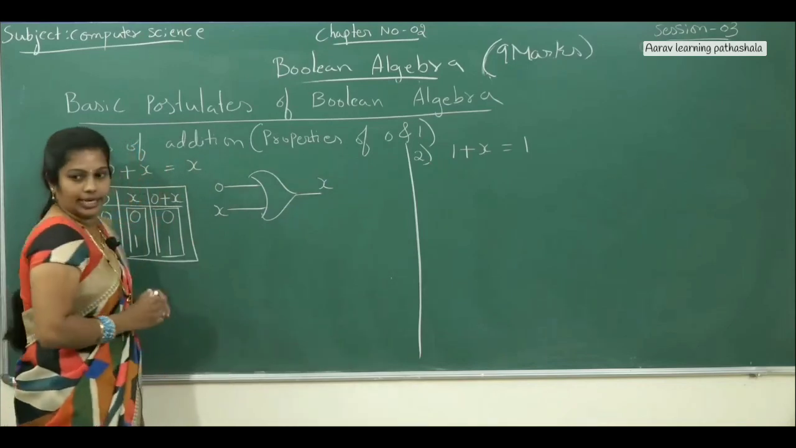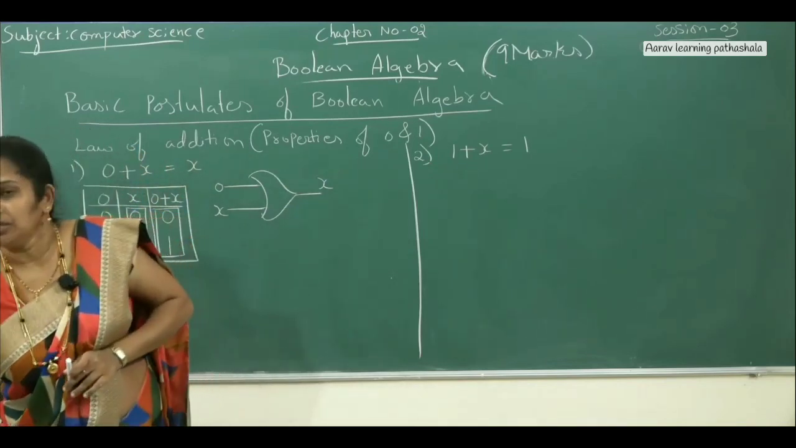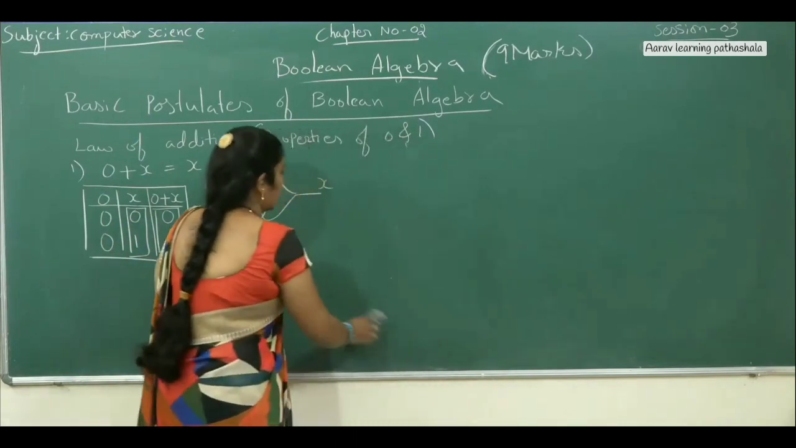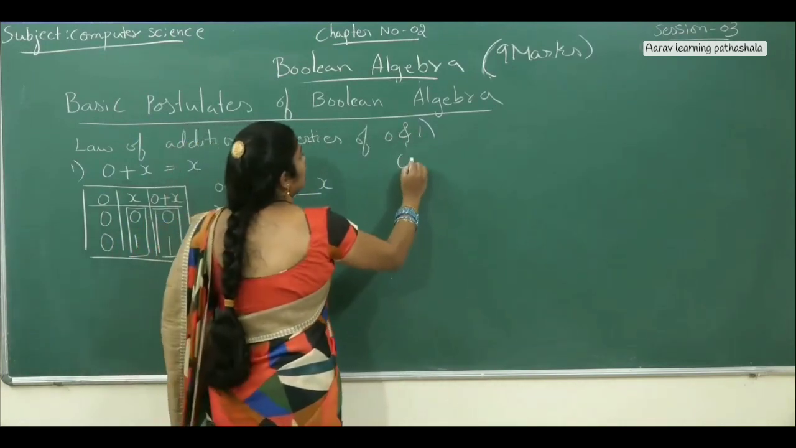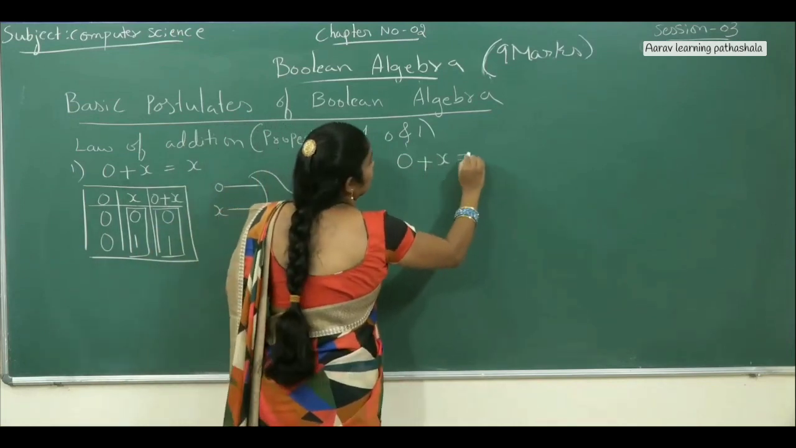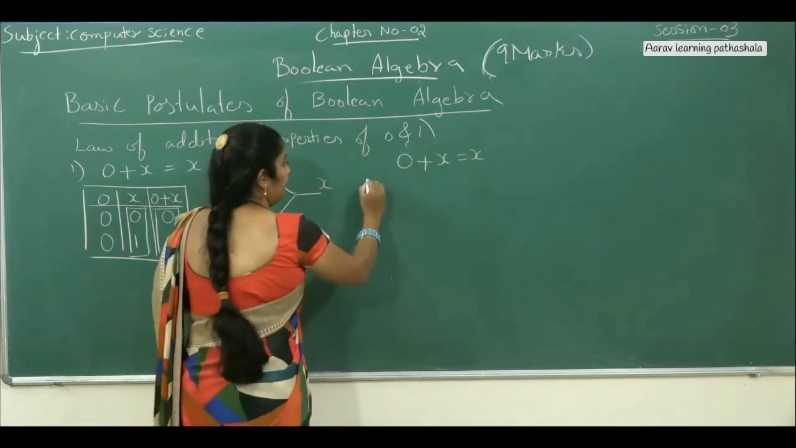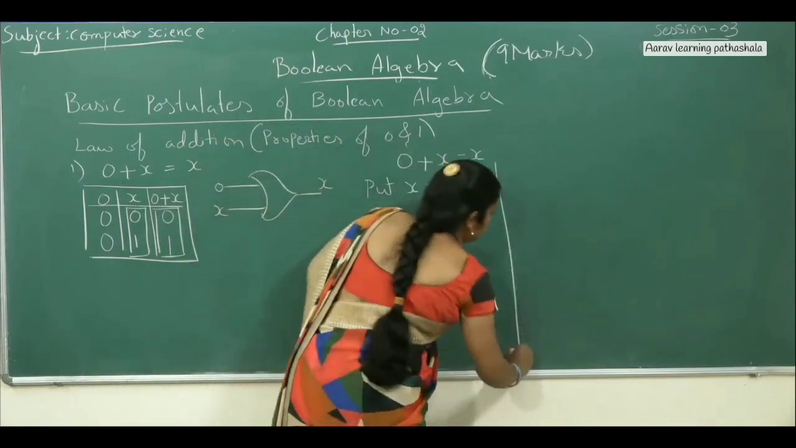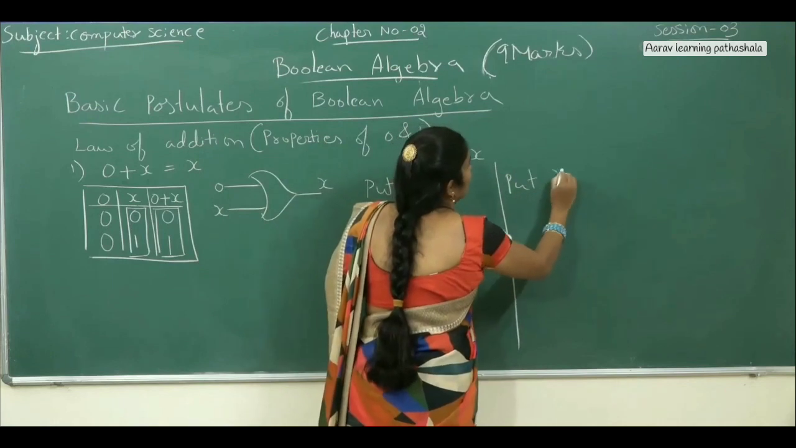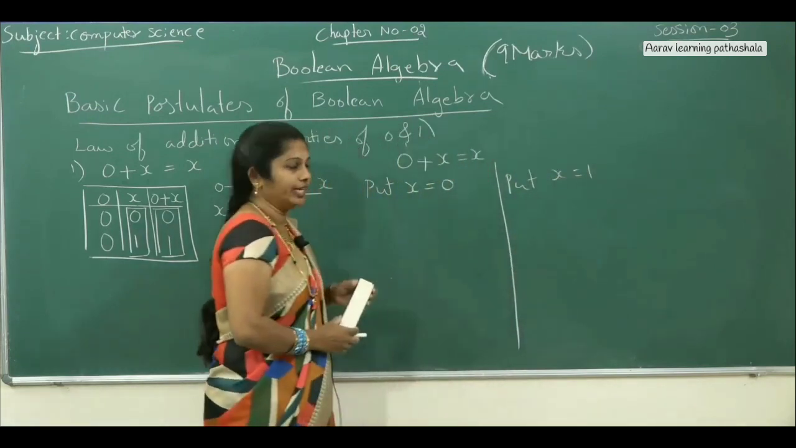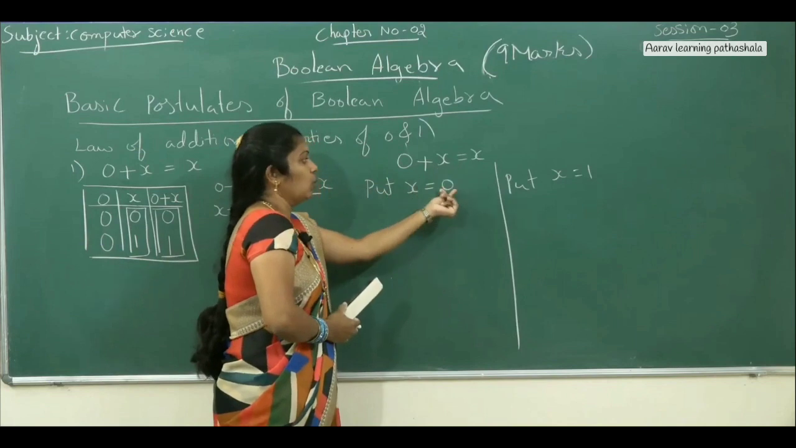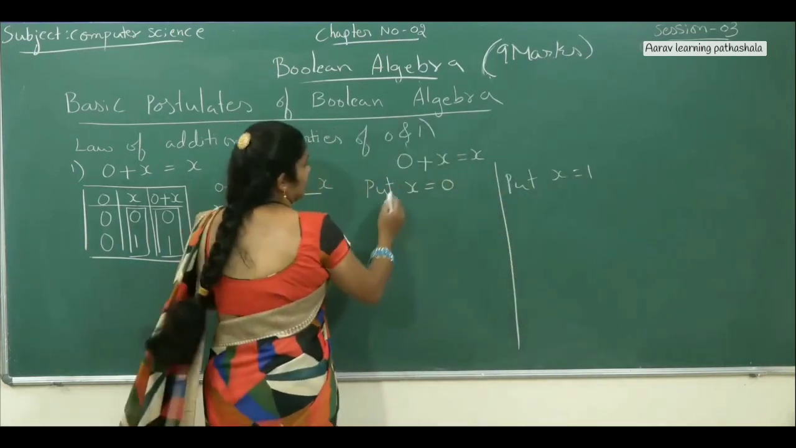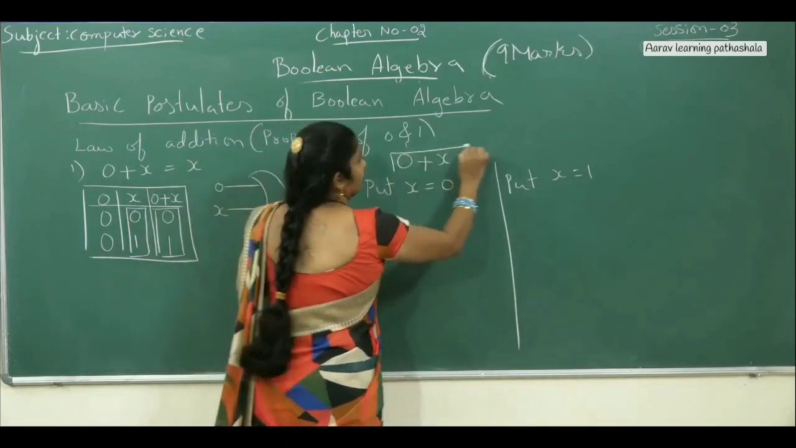Then how do we solve this? By using the perfect induction method. What do you mean by perfect induction method? Consider the equation. What is the equation? 0 plus x equals x. Now put x equals 0 one time, and another time put x equals 1. Then solve the given equation. In place of x, one time you put 0 and another time you put 1. This is the given expression.